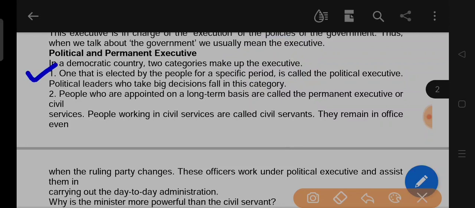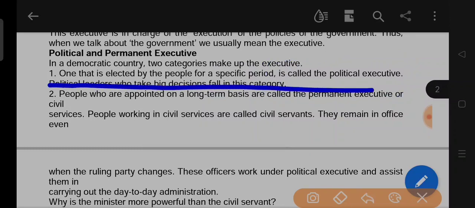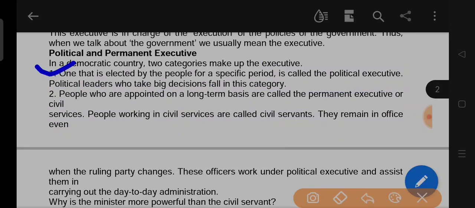First, one that is elected by the people. The first type of executive, elected by the people for a specific period, is called the political executive. I think you are understanding the meaning of this line. One that is elected by the people for a specific period is called the political executive.